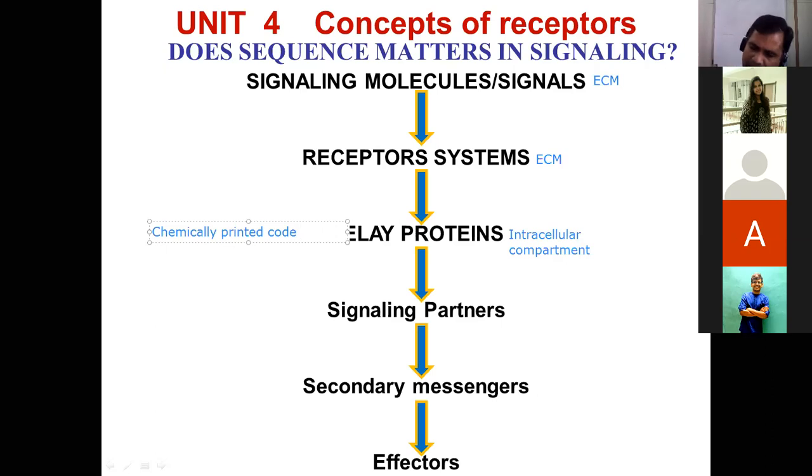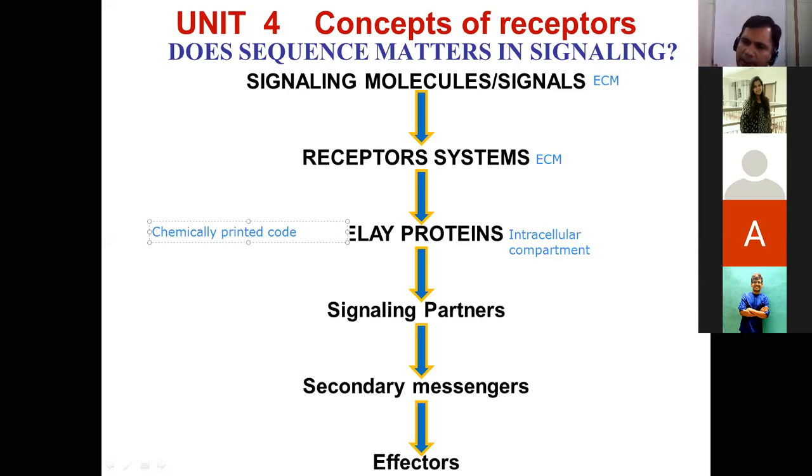That means the transmission of the signal from one protein to the other protein is also a key feature of molecular cell signaling. So it is not that the signaling molecule binds to the receptor outside of the membrane and the task is done. No, that is not the fact.